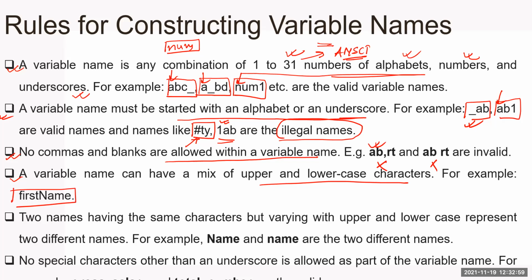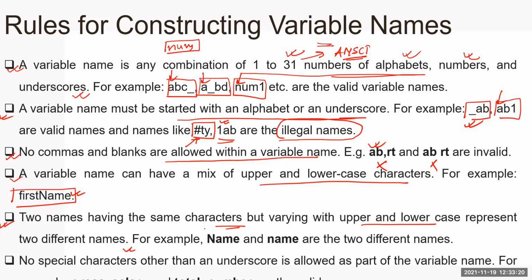It is called toggle case or camel case. We are following this kind of variable names in the projects of C programming when names are comprised of multiple words. So you can also make it this. Two names having the same characters but varying in upper and lower case represent two different names.